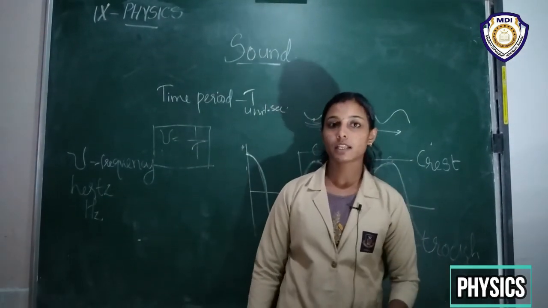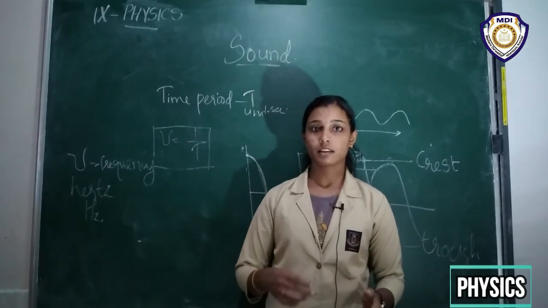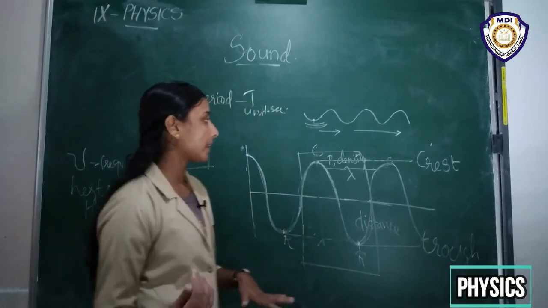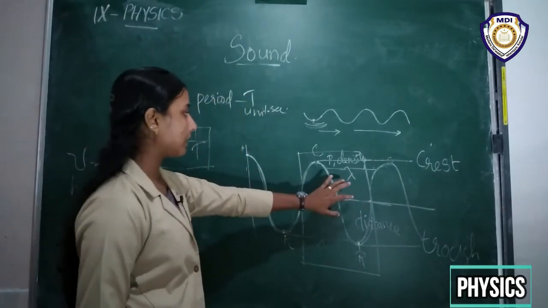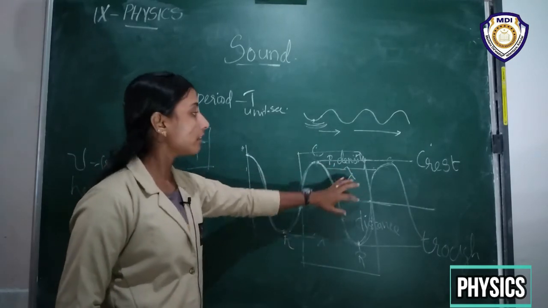Okay, so till now we have discussed some parameters that characterize a sound wave, right? So what are the parameters? This is lambda, the Greek letter lambda, that is wavelength.